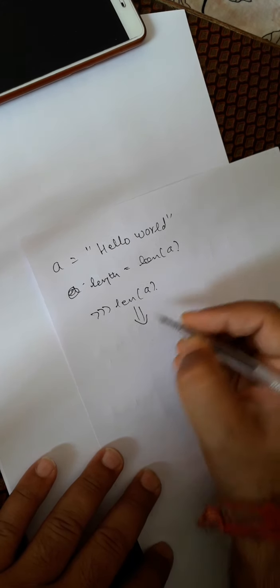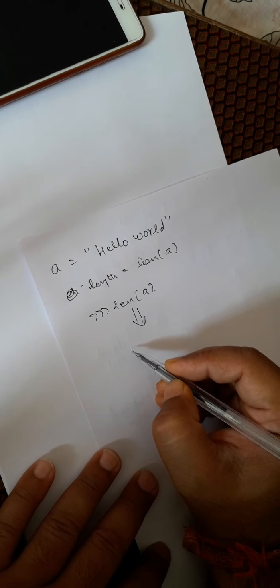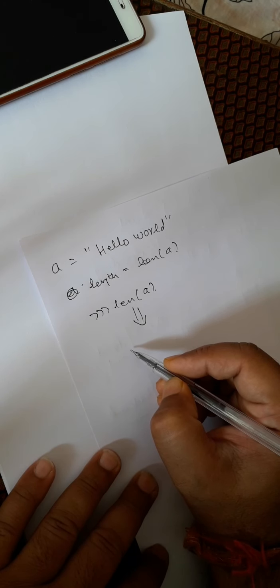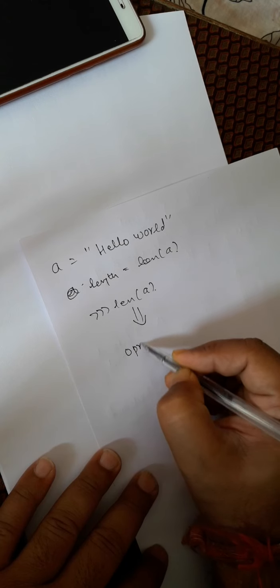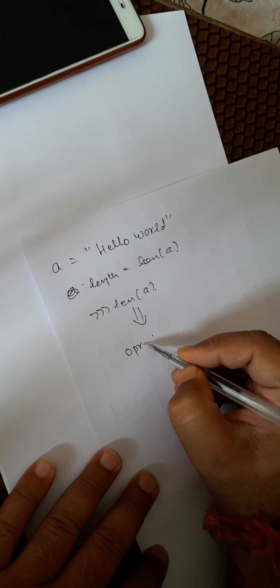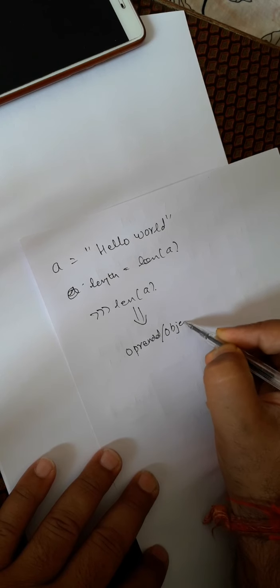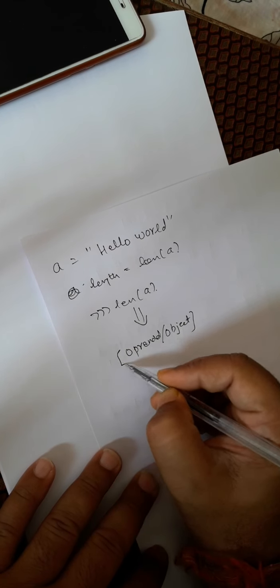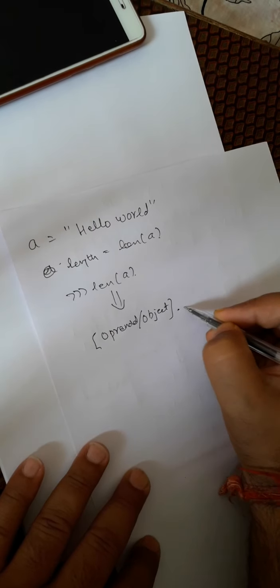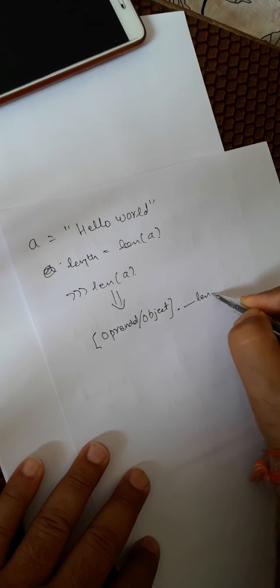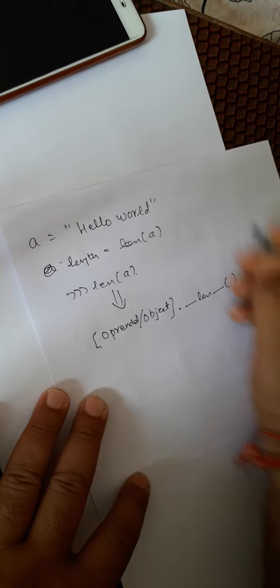But when we write this, basically it makes a call to the operand or object, whatever you say, dot len.